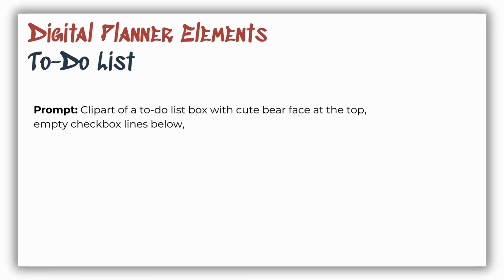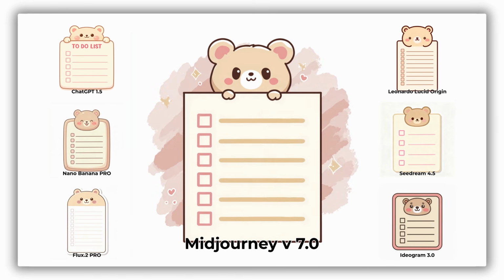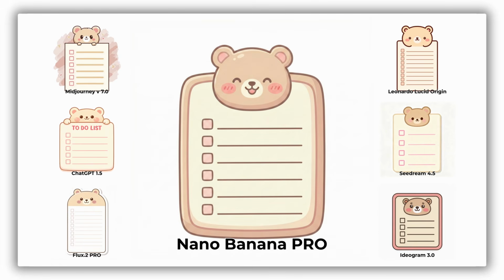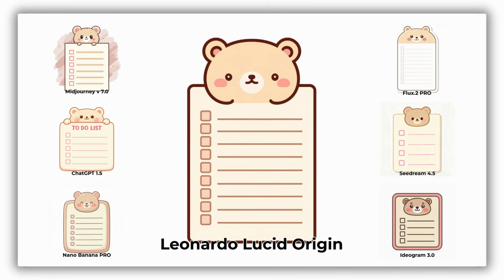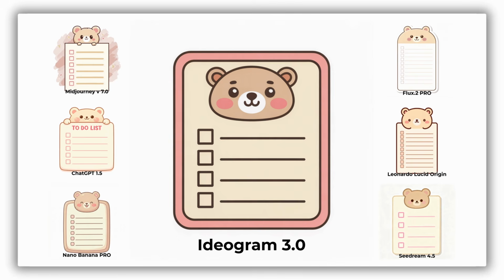First, a to-do list block in kawaii style with empty checkboxes and empty lines. Midjourney's outcome looks very nice, but the lines are located too high. Ideogram also has this issue. Other AI tools' outcomes are okay, and once again, it's up to you which aesthetic you prefer. For more reliable results, I'd rather collect these to-do lists from separate elements in Canva, but it's my personal preference only.